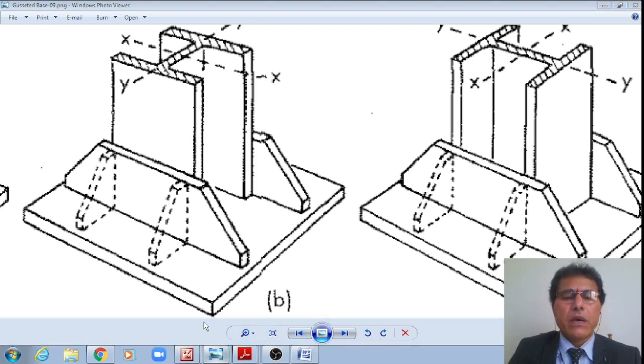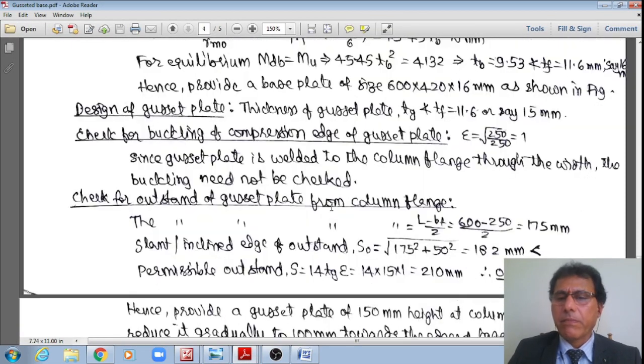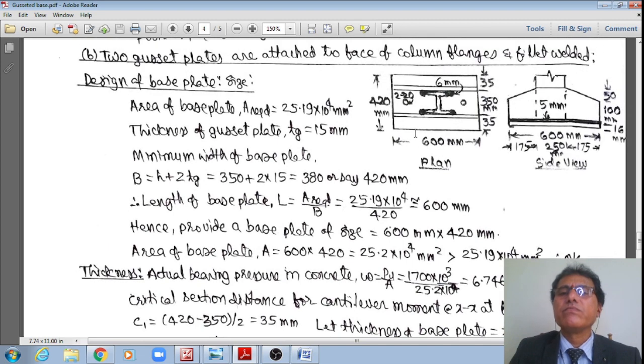Now, let me show in this plan also, student. In the plan, this is 6 mm. Just bear with me for a moment. Therefore, this is the design I have concluded: 6 mm, 6 mm, 6 mm, 6 mm, for 150, 150, and here 250 mm. These designs are now over.